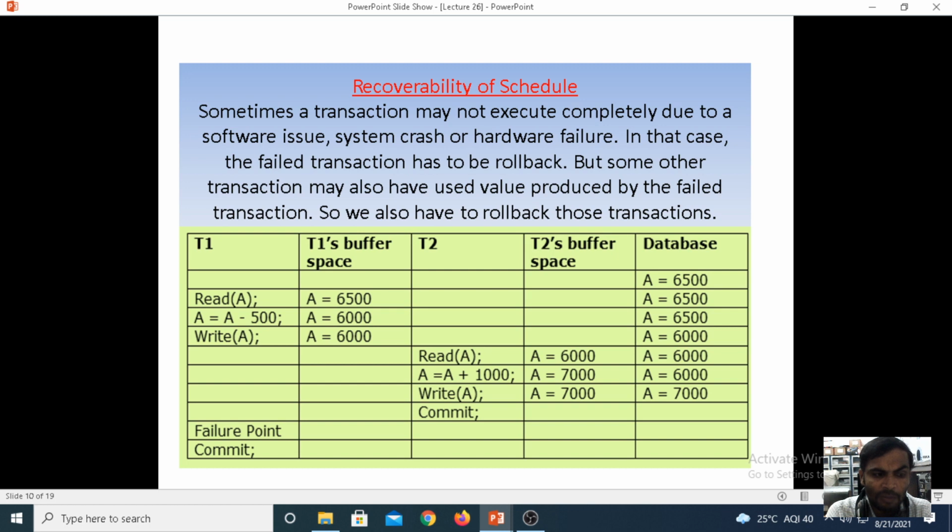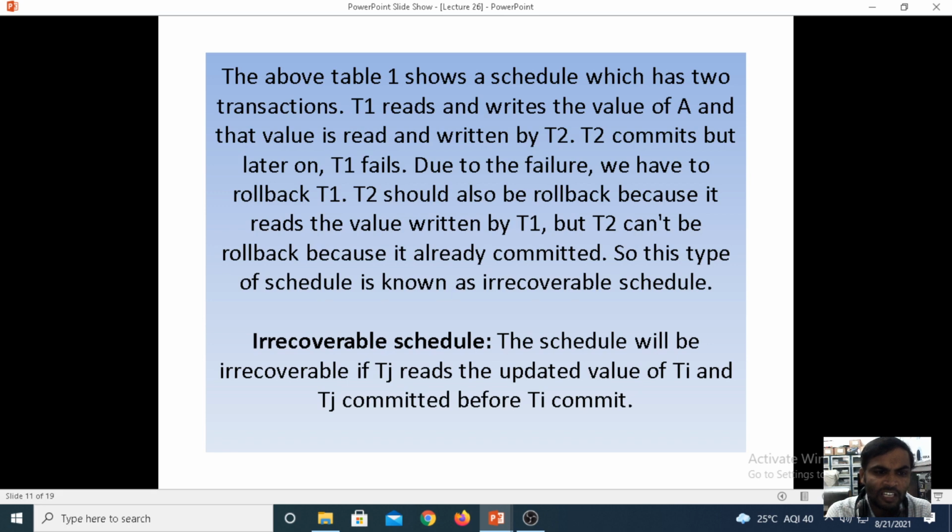When you are making the update under the transaction, and after the update you give a commitment, if you then want to go for the rollback, you will either get the data or you cannot get the data. If you are not getting the data, we can call it an irrecoverable schedule. The schedule will be irrecoverable if transaction Tj reads the value updated by Ti, and then Tj commits before the Ti commitment.